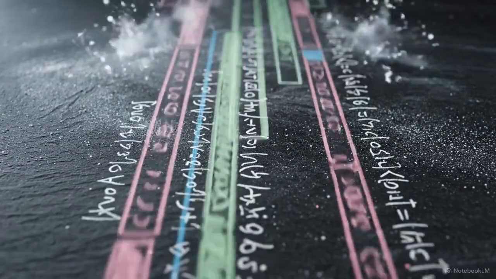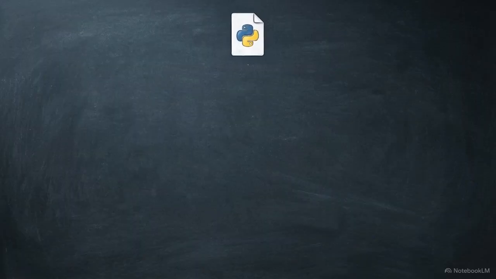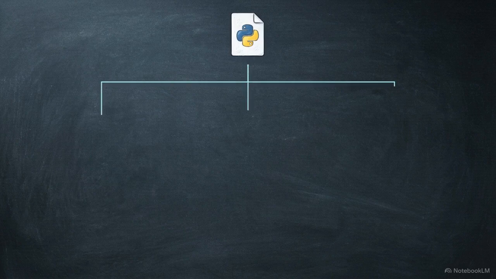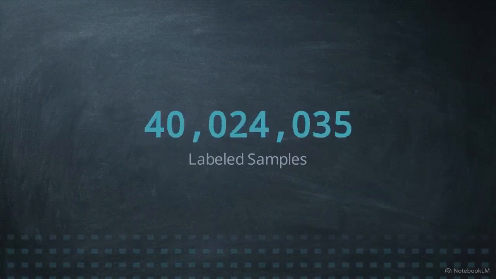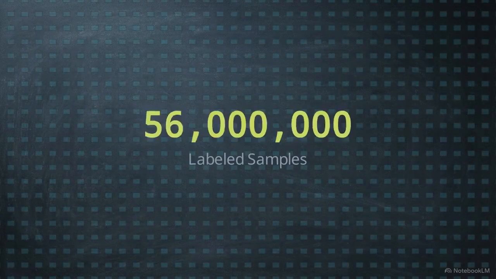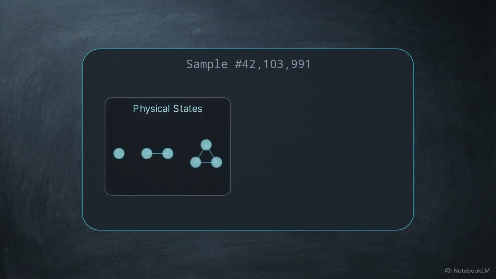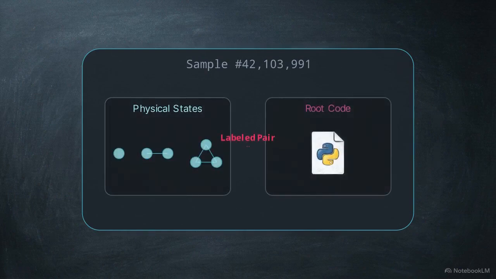The team built a massive pipeline to generate 56 million random Python scripts containing the system size variable n. They executed each script 3 times, generating physical setups for the first 3 system sizes, n equals 0, 1, and 2. This visual details how physical setups are simulated. The hardware configurations of photon sources and detectors collapse mathematically into the specific superposition states listed at the bottom. The 3 resulting quantum states are then grouped together to form a single input sequence. The team successfully built a perfectly labeled dataset of 56 million samples. Each sample paired a sequence of 3 physical states with the exact root code that generated them.